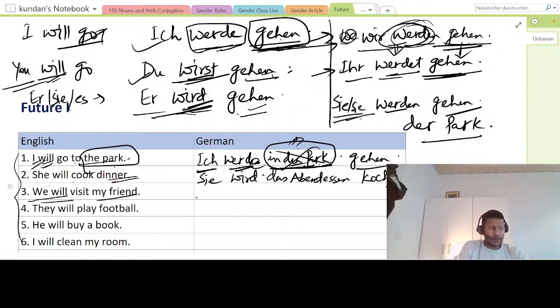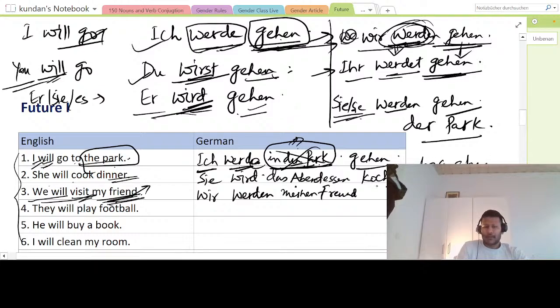And then we will visit my friend. Okay, so we is what? Wir, and what is the conjugation? Werden. So wir werden, my friend, you have to visit, right? So my friend is accusative, right? And this is masculine, so mein will change to meinen. I will say wir werden meinen Freund besuchen. Besuchen is to visit, and it will be the same. There's no change in future. Just the same form of the verb. There's no change at all in besuchen, gehen, kochen.